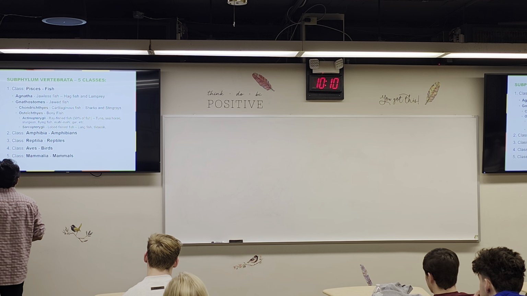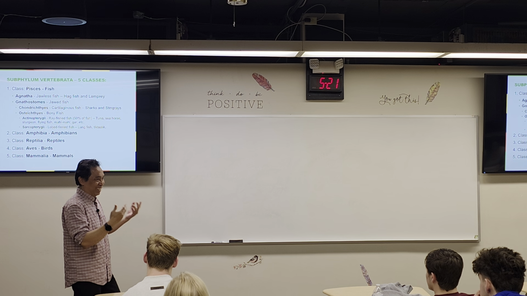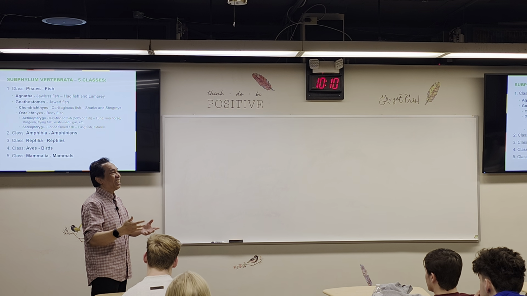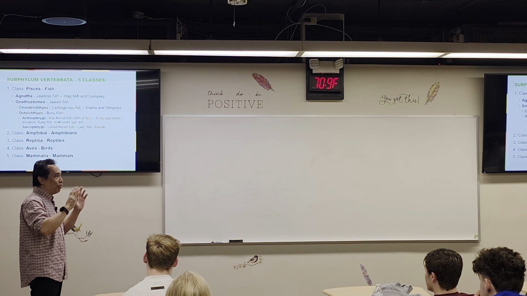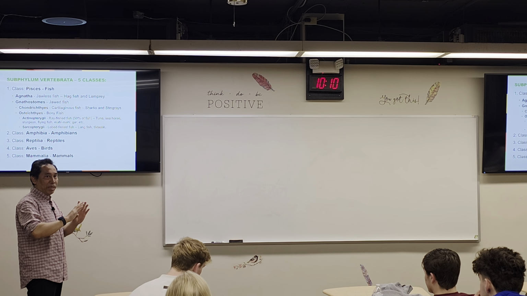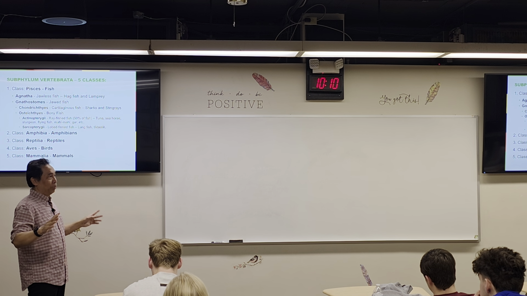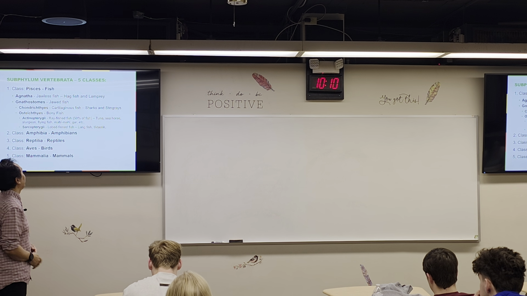The second class will be amphibia. This is the first animal that starts to live in or on land, but their larva is still in water. Amphi means two, bio means life. They live in two habitats, water and then land, terrestrial.